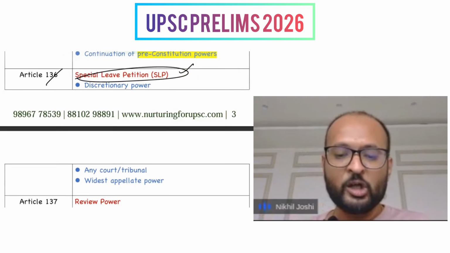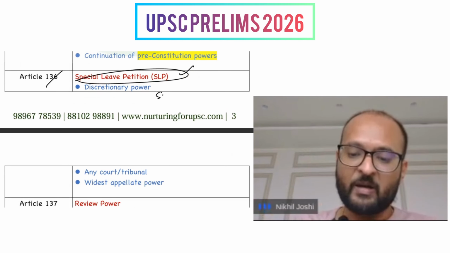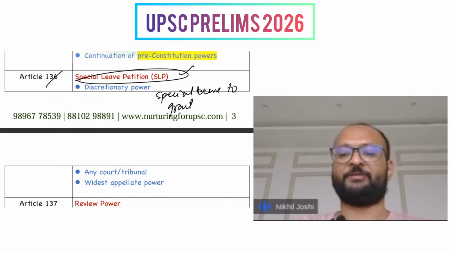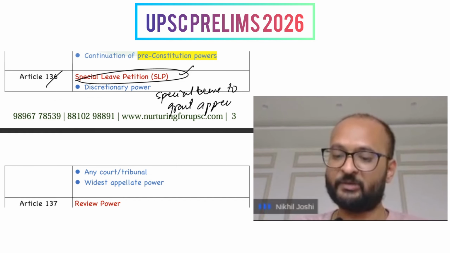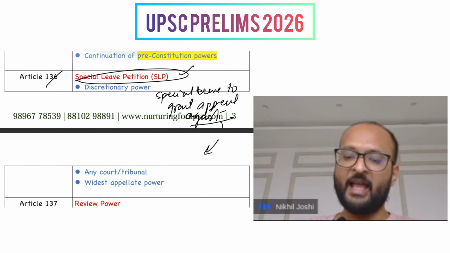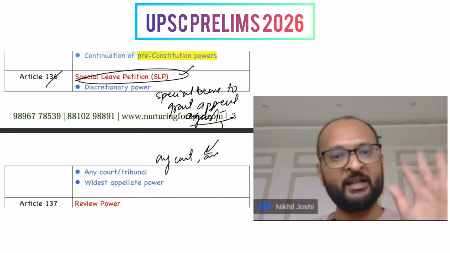It says that the Supreme Court has special leave to grant appeal against any court, any matter, any tribunal in the territory of India.